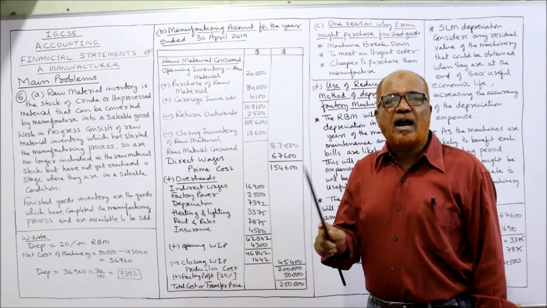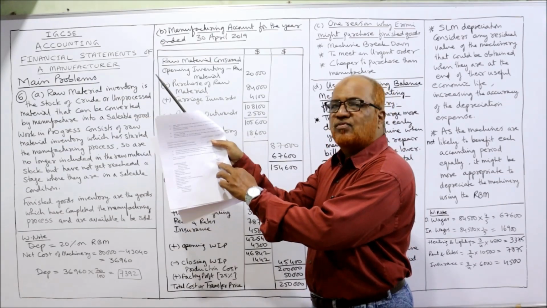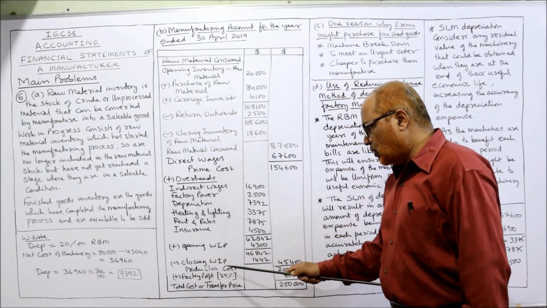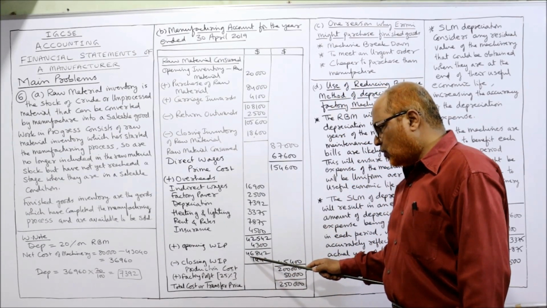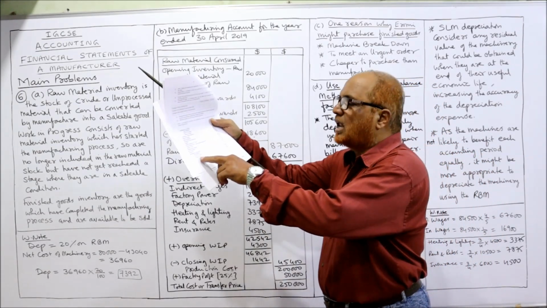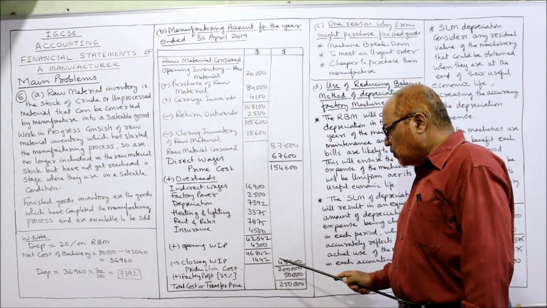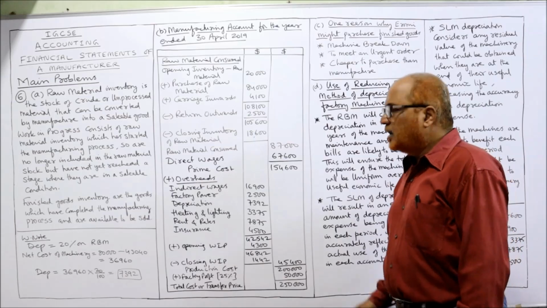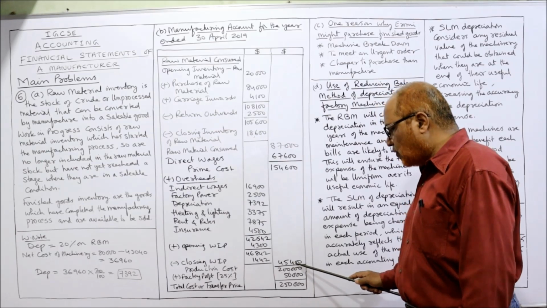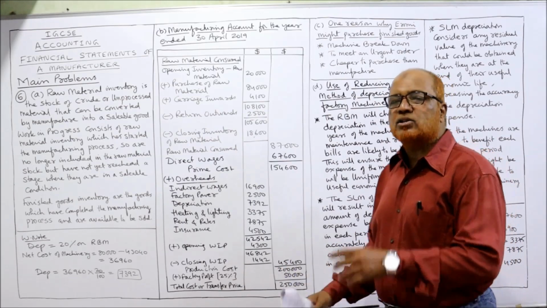To this we add opening work in progress. In the beginning it is given opening work in progress 4,300. Remember, opening WIP added. So 4,300 I have added. 46,842 minus closing work in progress. Last line, closing work in progress 1,442. Deduct 1,442, you will get 45,400. Now you add up 154,600 is the prime cost and 45,400 is the overhead. You add up both, 2 lakh. 2 lakh rupees is the production cost.